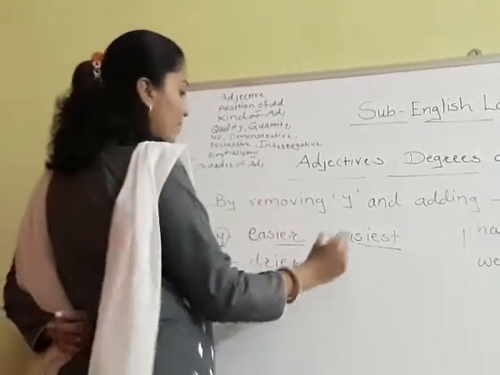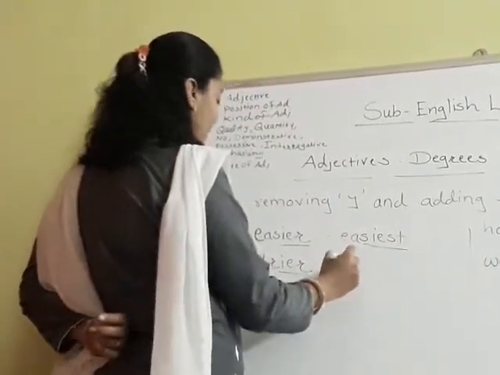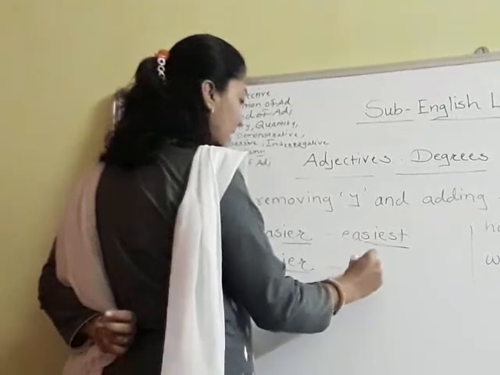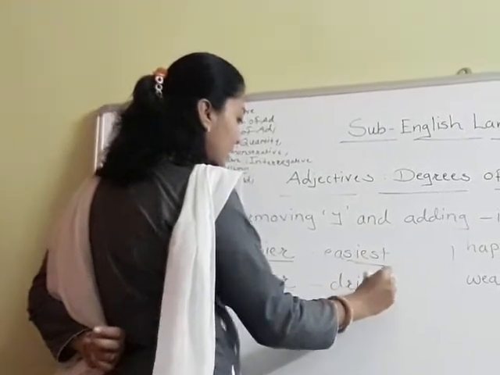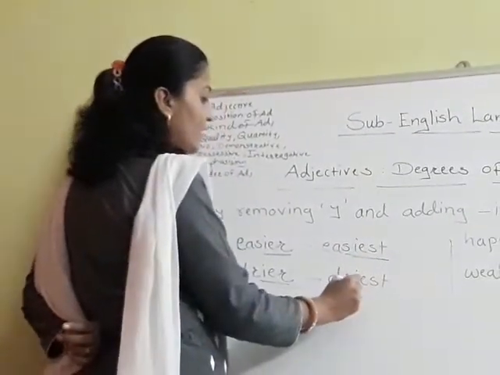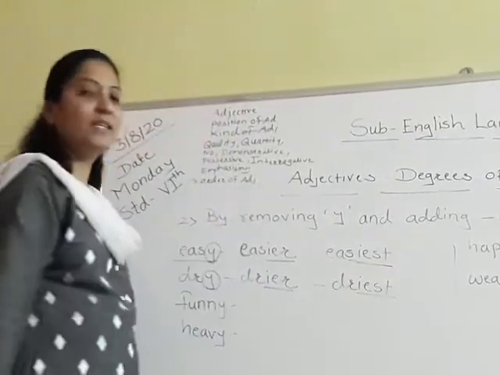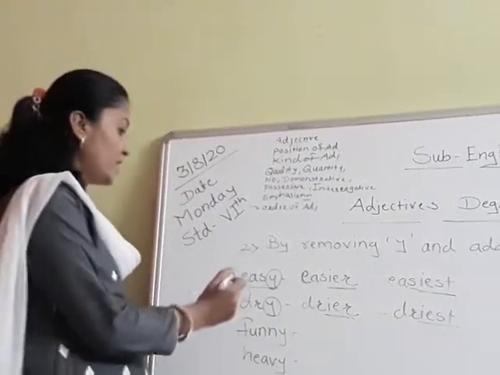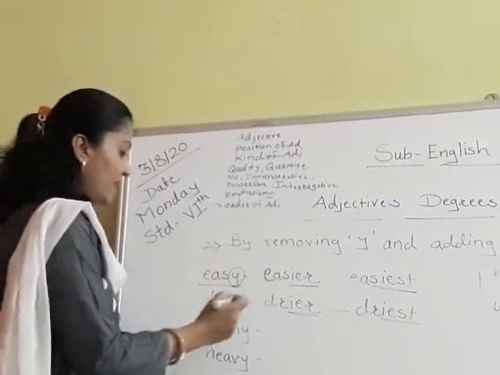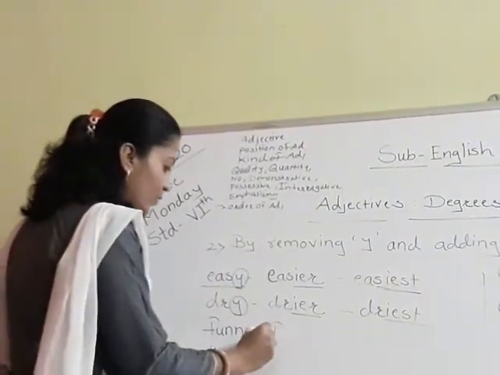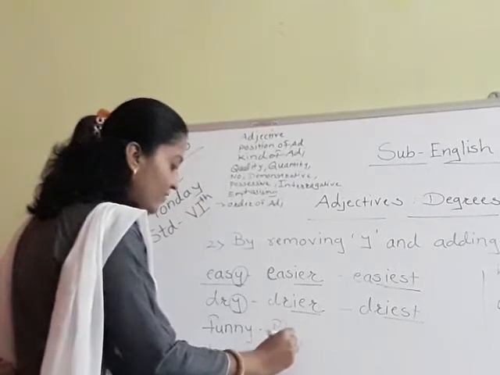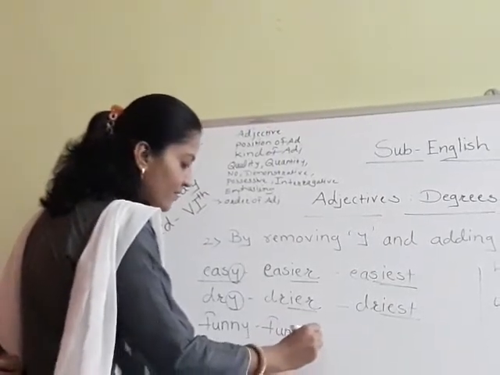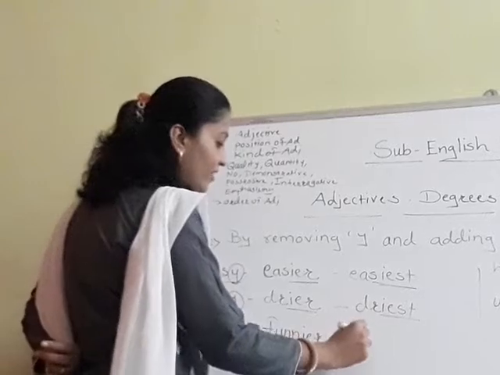This is comparative and superlative, driest, D-R-I-E-S-T. See what we have done here. We have added iest here. Have you understood? So same with the remaining spellings. Funny. You can tell me. Funnier. Very good. And again funniest.